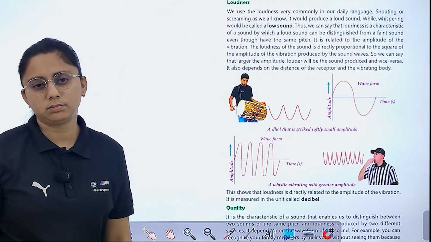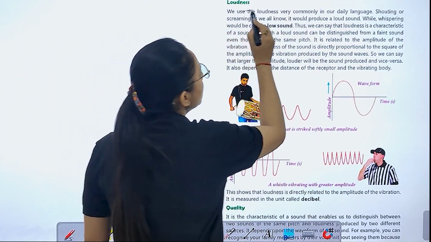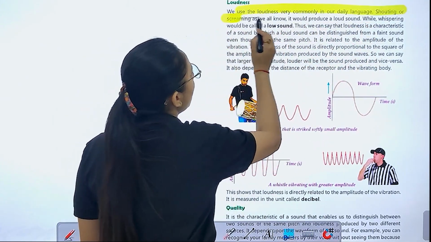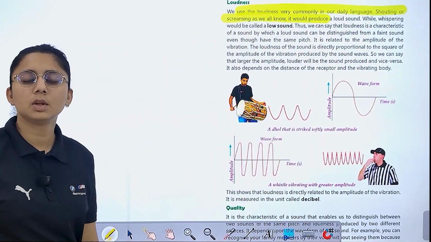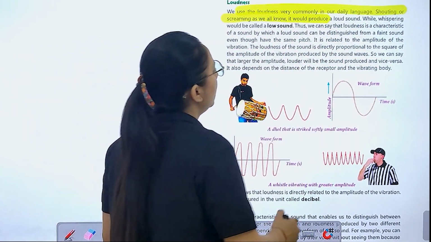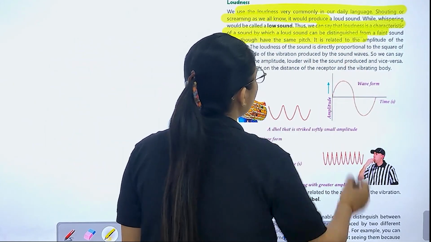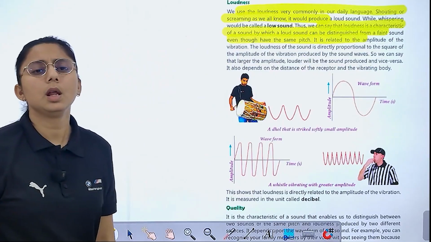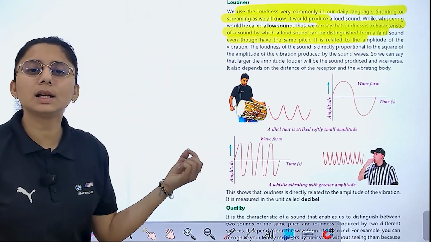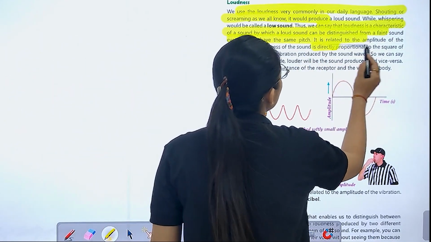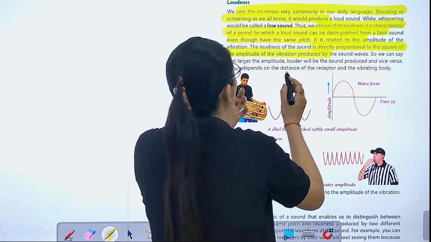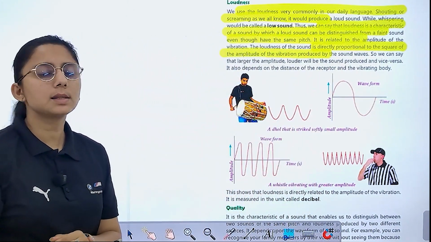Next is loudness. What is loudness? We use loudness very commonly in our daily language. Shouting and screaming, when someone is shouting, what is that? That is loudness. We can say that loudness is a characteristic of a sound by which a loud sound can be distinguished from a faint sound. Loudness of the sound is directly proportional to the square of the amplitude of vibration produced by sound waves.